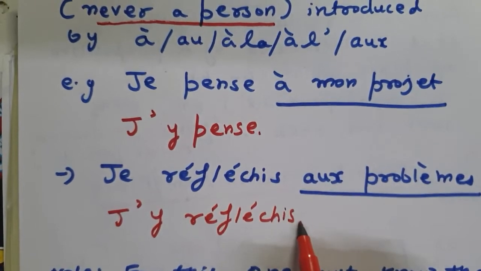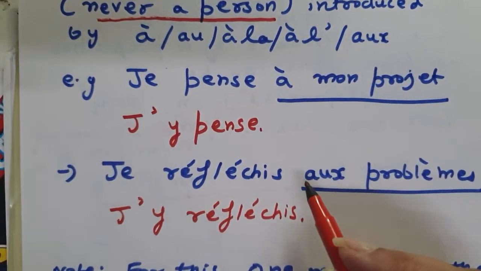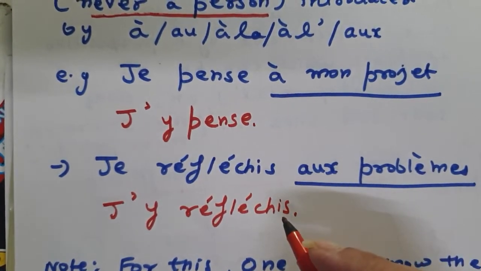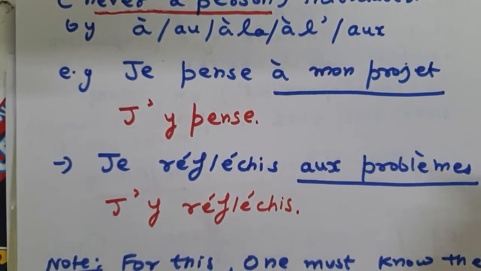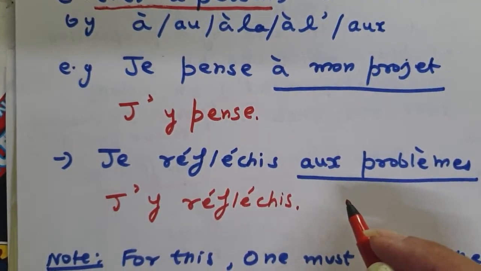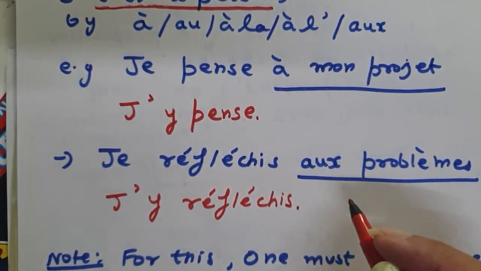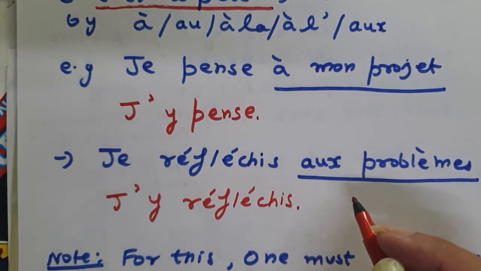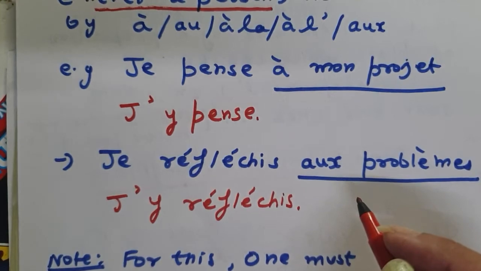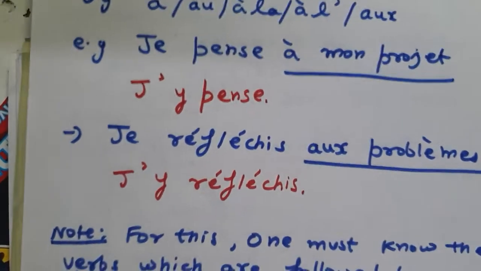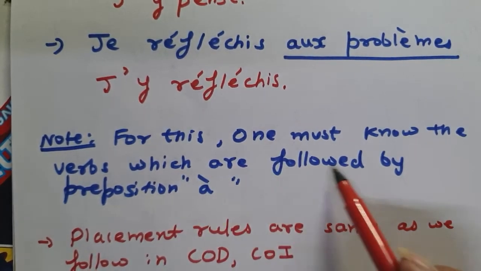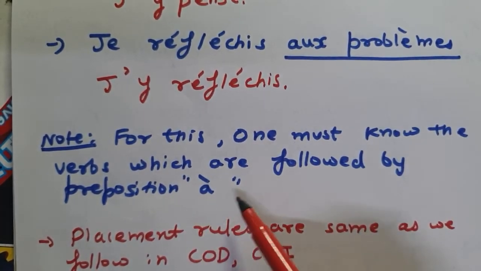réfléchis, right? So whenever there are certain verbs which are followed by à in French, just for example penser, songer, réfléchir, or se présenter à. All these verbs, when they are followed by a thing, not a person, we are going to replace it with pronoun y. So for this, one must know the verbs which are followed by preposition à.